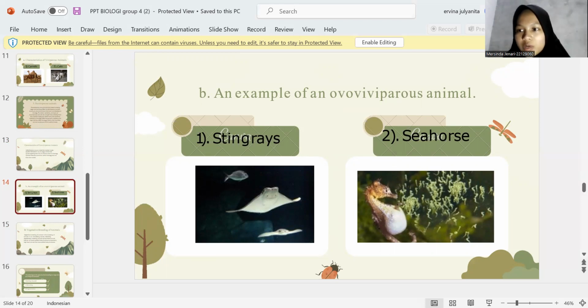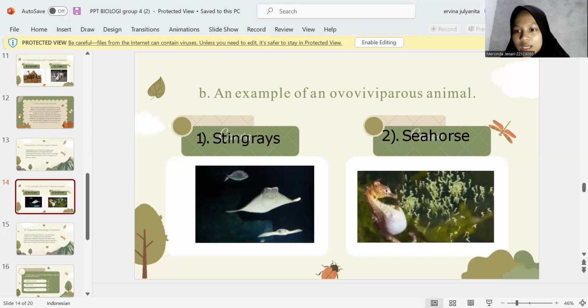Later, they will produce eggs, where the eggs are not immediately removed and left to hatch. However, the eggs will be stored in the body of the stingray until the embryo grows and develops in the womb to the optimal point. After reaching that point, only then are they removed from the belly of the female.